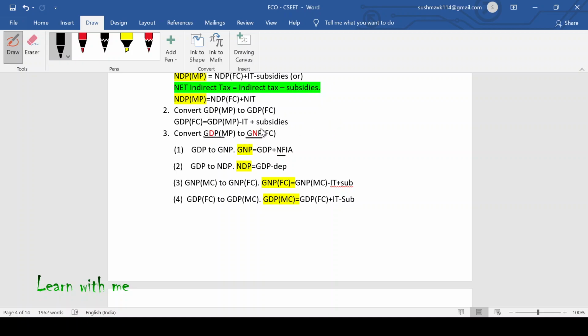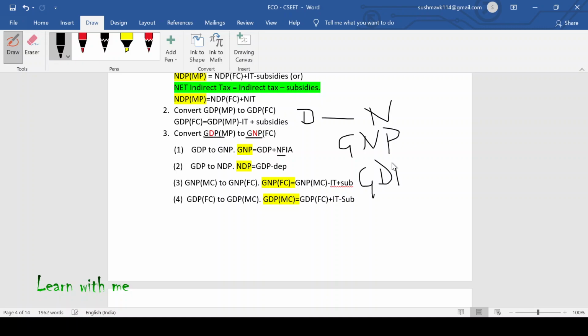So here two things are similar, one is G and one is P. The other difference is D and N. What is the other difference? D and N. Okay. Now, what you have to do? You have to calculate GNP also, and you have to calculate GDP also, and you will get both similar things.